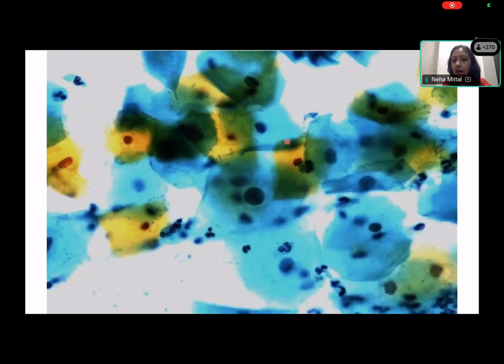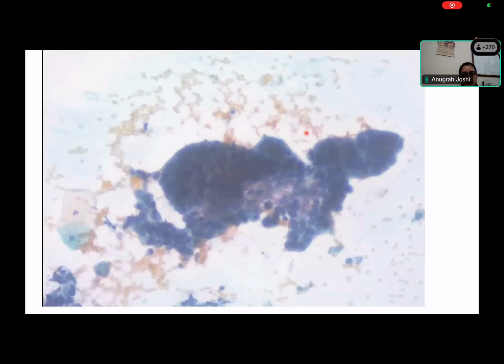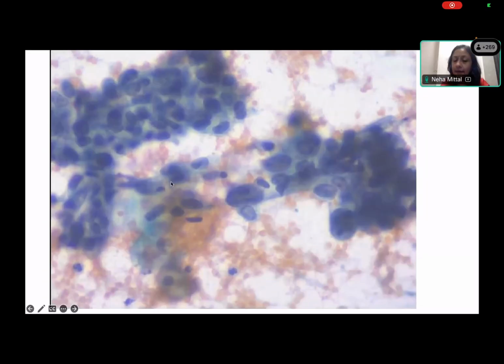Atypical squamous cells. ECT is endocervical cell transformation zone. Who's saying this? Anugrah is saying that. So, are these squamous or glandular? Endocervical cells, not ECT cells. Why do you say these are endocervical cells? Because of the honeycombing appearance of the cells. Honeycombing appearance of the cells is okay. What else?